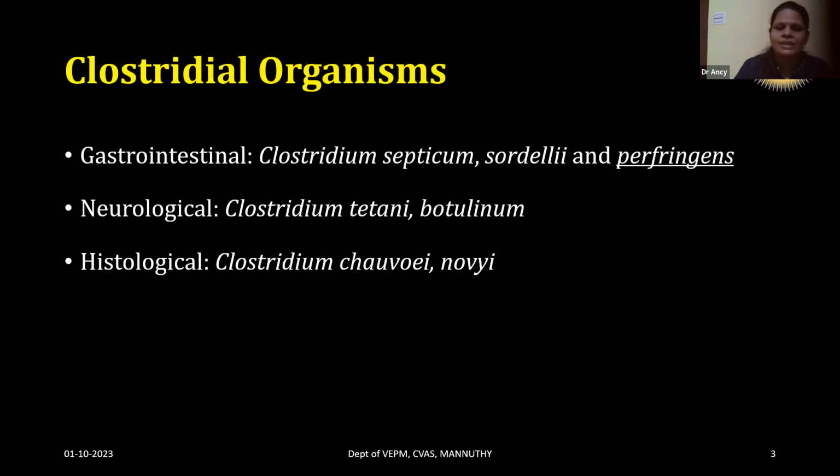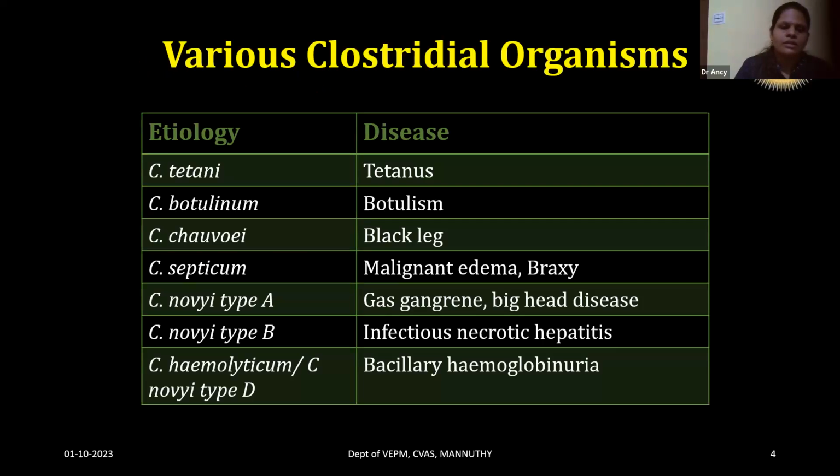Based on the location in which these organisms are seen, they are categorized into some types. Gastrointestinal, meaning they are seen in the gastrointestinal tract, like Clostridium septicum, Clostridium sordellii, or Clostridium perfringens. Neurological, like Clostridium tetani and botulinum, which act mainly on the nervous system. And histotoxic, which act on the connective tissues or muscle tissues, like Clostridium chauvoei and Clostridium novyi organisms.